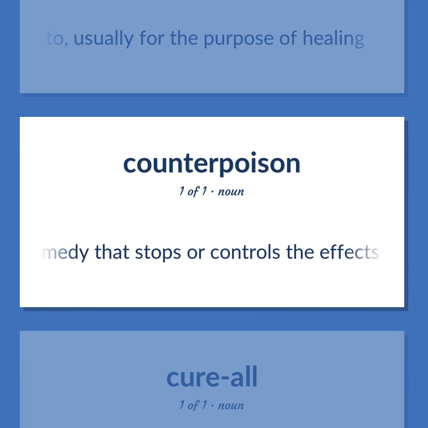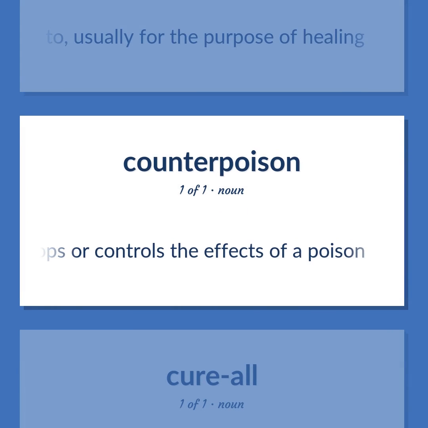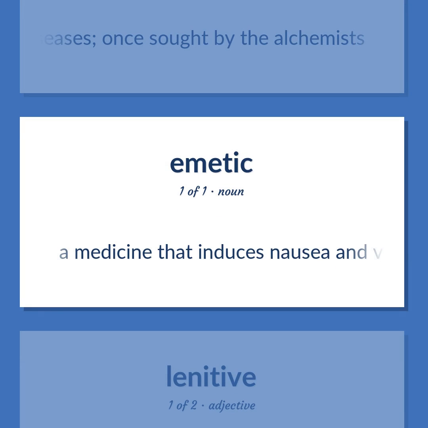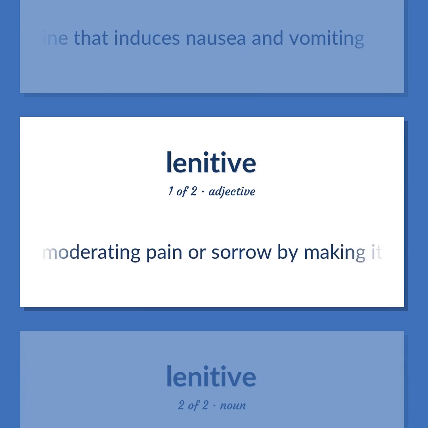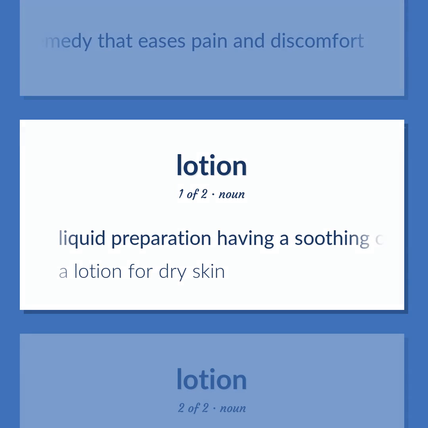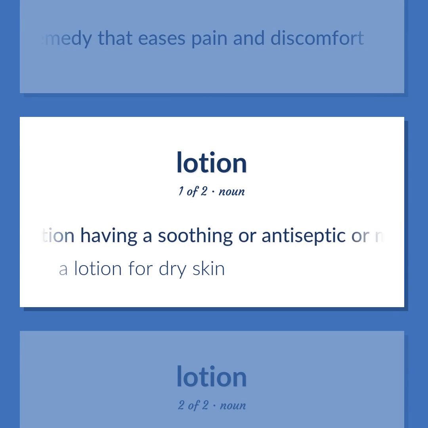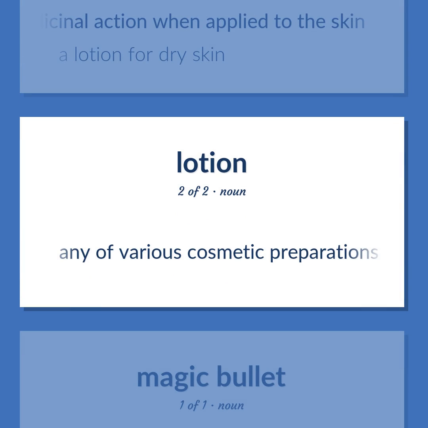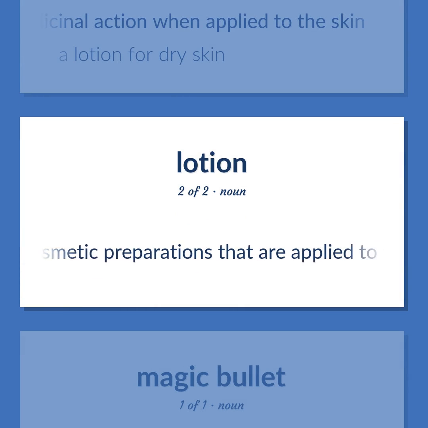A remedy that stops or controls the effects of a poison. Hypothetical remedy for all ills or diseases, once sought by the alchemists. A medicine that induces nausea and vomiting. Moderating pain or sorrow by making it easier to bear. Remedy that eases pain and discomfort. Liquid preparation having a soothing or antiseptic or medicinal action when applied to the skin. A lotion for dry skin. Any of various cosmetic preparations that are applied to the skin.